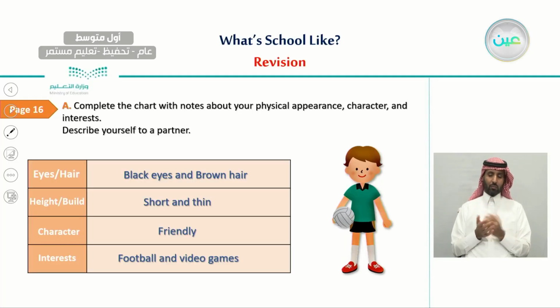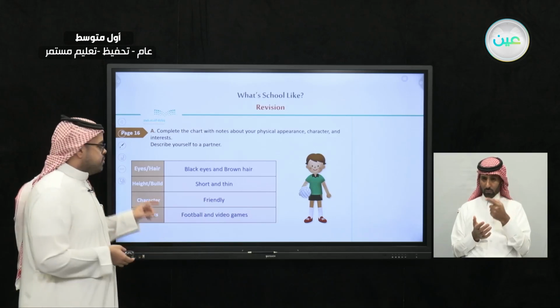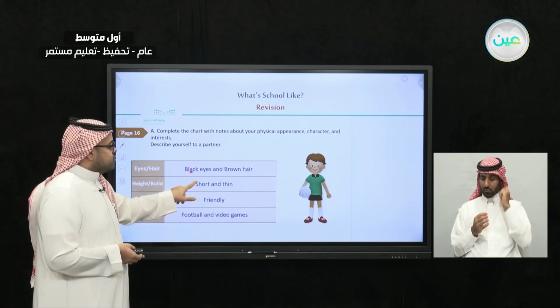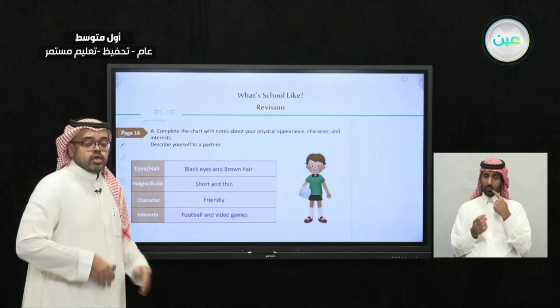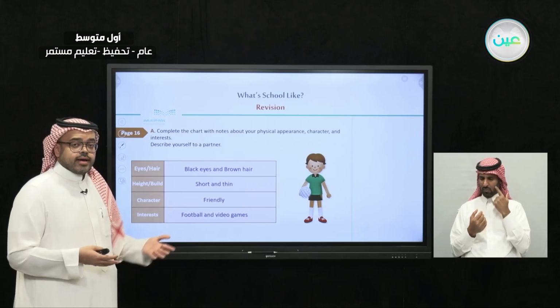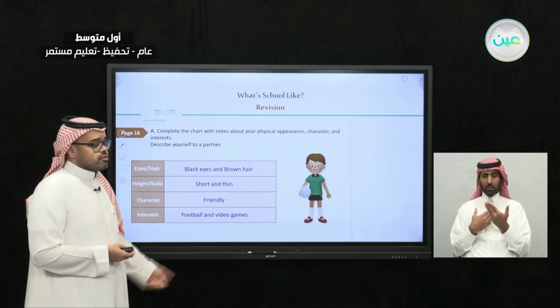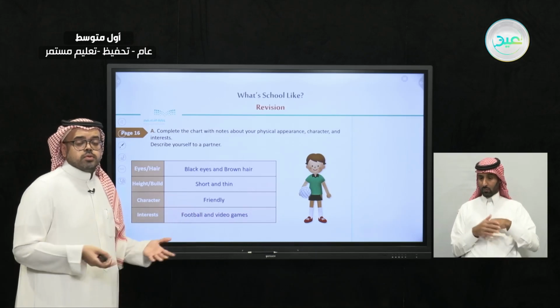And also with the writing exercises on page 16, I asked you to complete this chart about the physical appearance, the character, and the interests of this person. For physical appearance, like the color of the eyes and hair, black eyes and brown hair, you can have a look here. And for his height and build, we can say he is short and thin. With the character, whether he is friendly, easygoing, or kind. And with the interests, as we can see, he likes sport, especially football and video games.